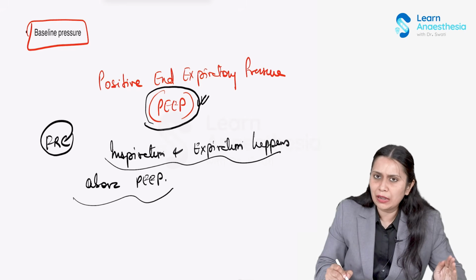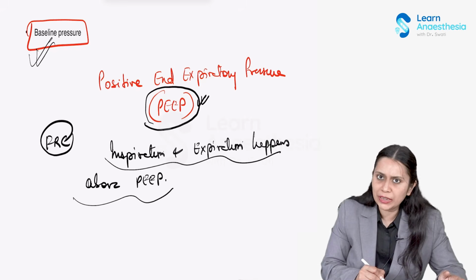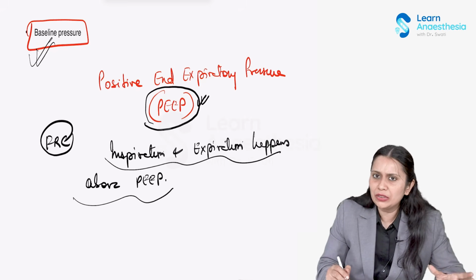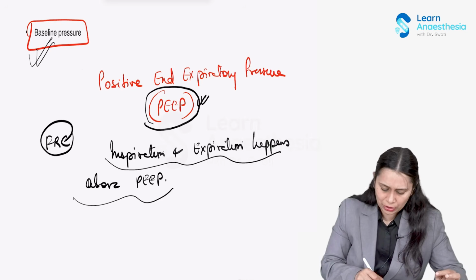This is achieved by applying a valve in the expiratory limb. The expiratory valve closes when the baseline pressure is achieved. So when during expiration the airway baseline pressure is achieved, the expiration is cycled into inspiration. Got it? So this is PEEP.